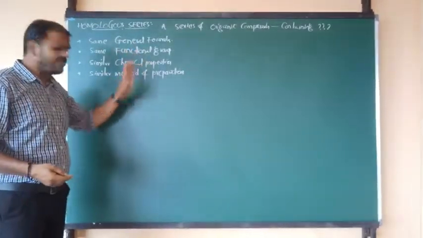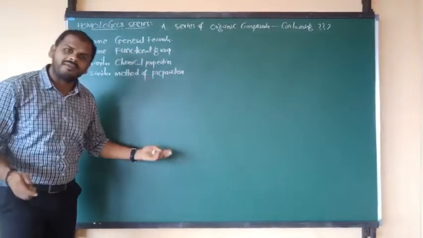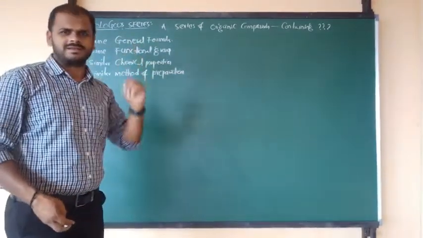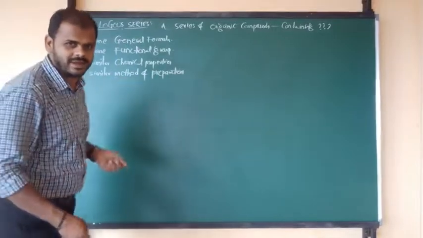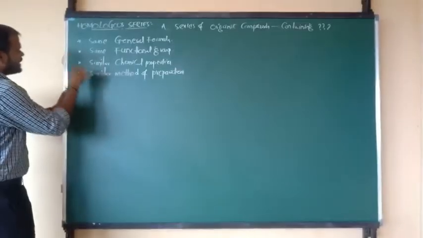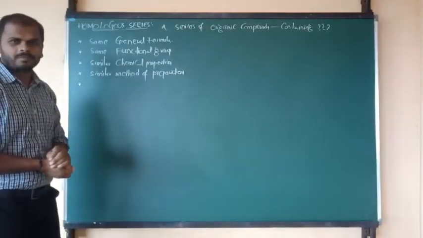Same general formula, same functional group: methane, ethane, propane are all alkanes, with similar properties, and they can be prepared by the same methods. I will show you in higher levels later.